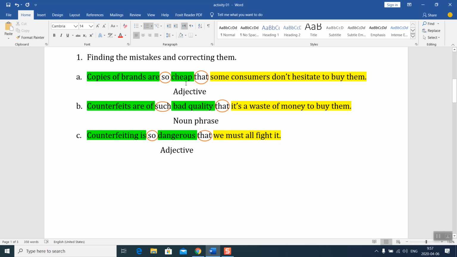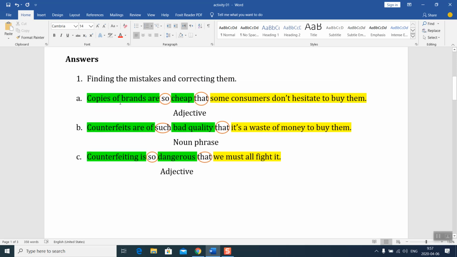It is the same case as sentence number 1. Here we have an adjective in the cause clause, in the cause statement. The part highlighted in green is the cause, and the part highlighted in yellow is the result. Cause and result.